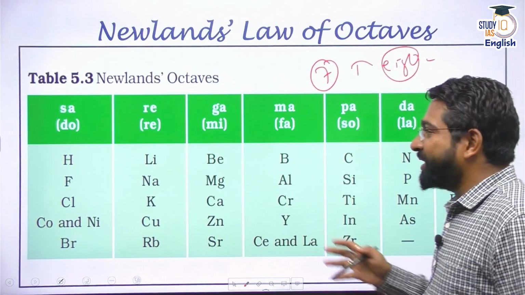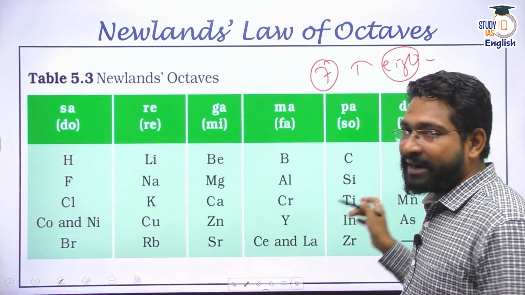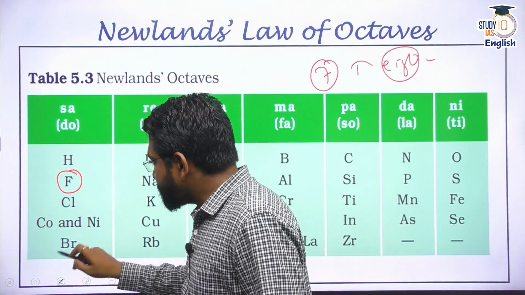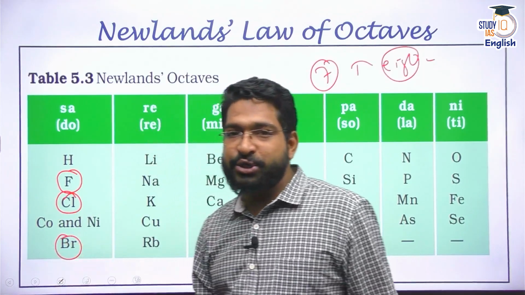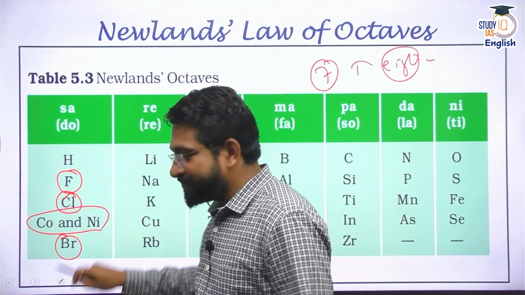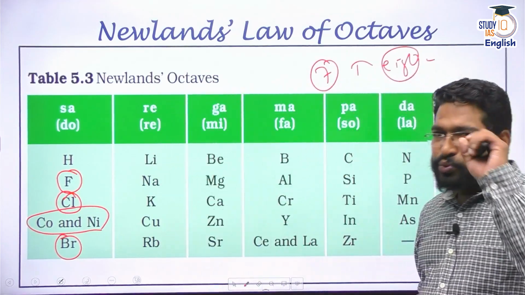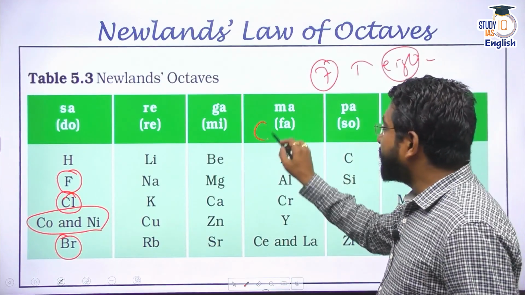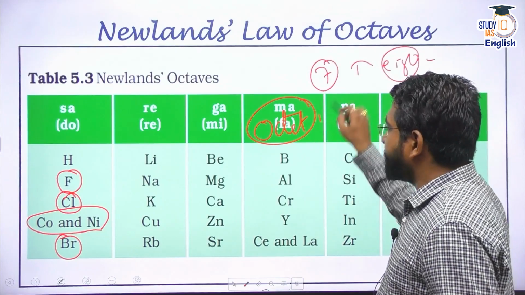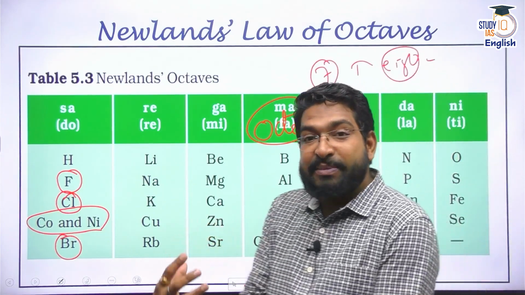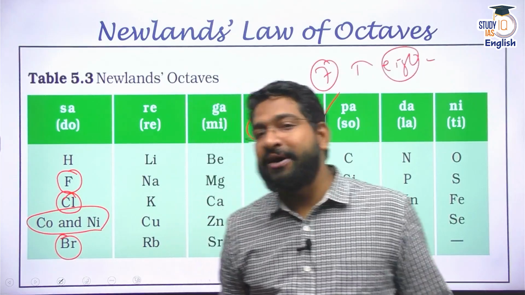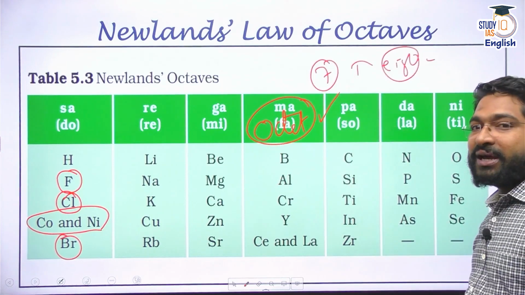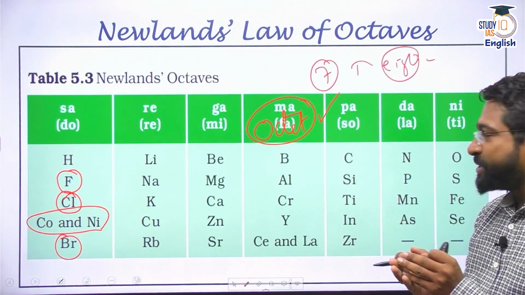All right. So when he created this table, he put every eighth element in one particular group. You can see here, fluorine comes here, chlorine comes here, bromine comes, but some other elements also come. To some extent, we can understand, because we do know the idea of the octet now. Every element tries to achieve that stable octet that the noble gases have. So based on these musical notes of sa re ga ma pa da ni, he said that every eighth element's physical and chemical properties would be comparable.